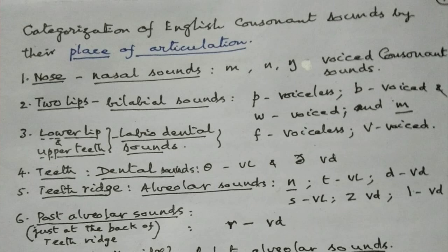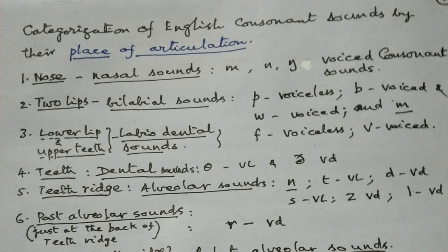Then the place of articulation is two lips. Two lips touch during the production of these sounds. These sounds are called bilabial sounds. They are p voiceless, b voiced, w voiced, and m voiced.